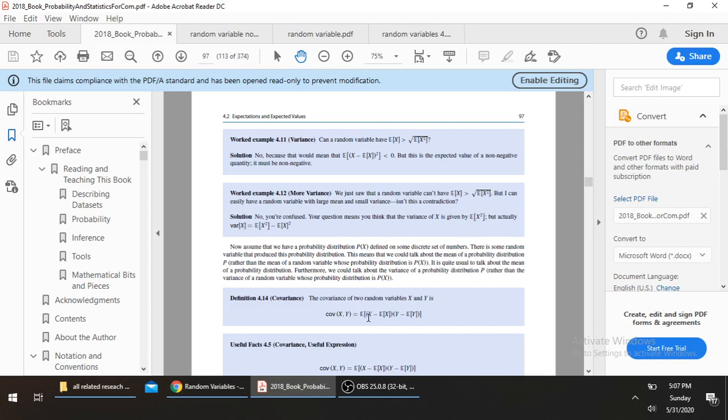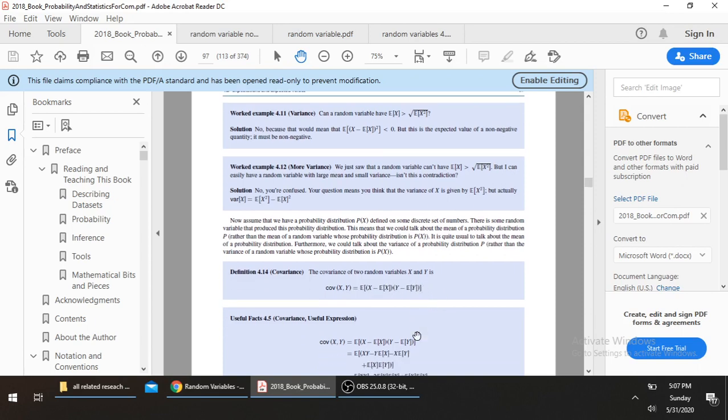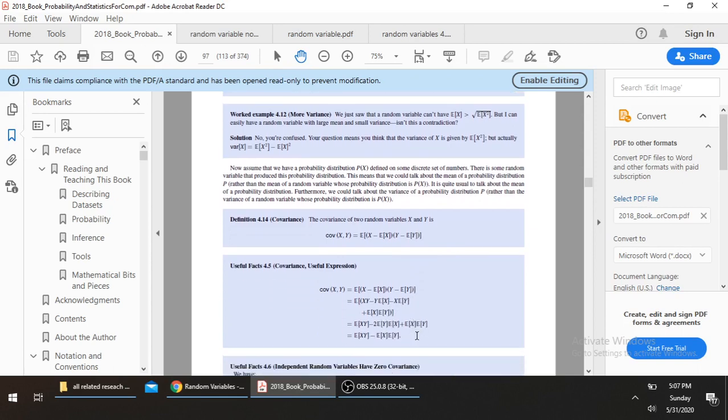The definition of covariance is the expected value of the product of x minus expected value of x, into y minus expected value of y. We can simplify this into the form: expected value of xy minus expected value of x into expected value of y. We basically multiply both terms and then apply the expectation, and we get the final result.